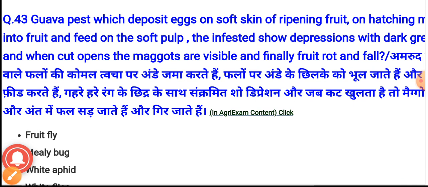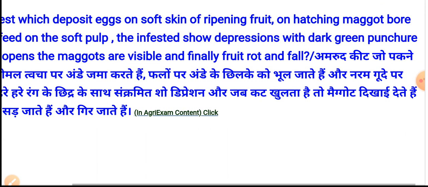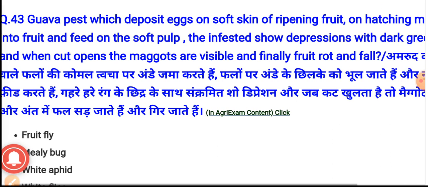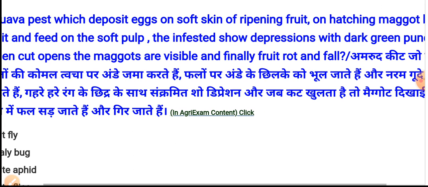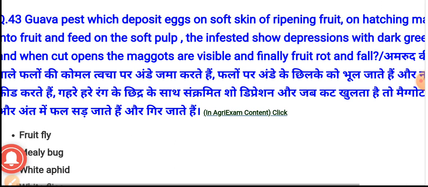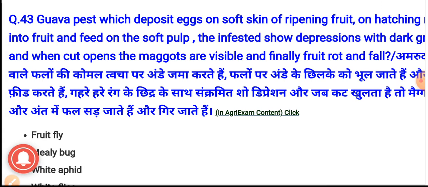Guava pest which feeds on the eggs on soft skin of ripening fruits, and on hatching the maggots bore into the fruits and feed on the soft pulp. The infected fruits show depression with dark green punctures, and when cut open the maggots are visible, and finally the fruit rots and falls. We have to identify the guava pest which shows these symptoms.